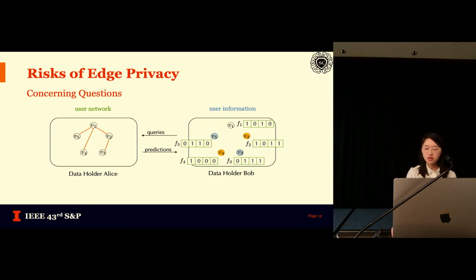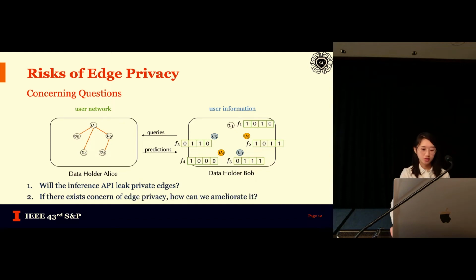Against this background, we are particularly concerned with the risks of edge privacy. Even though this solution is designed to protect the edges from being leaked, how effective is this solution? Will the inference API still leak the private edges? Second, we wonder whether the risks can be ameliorated if there do exist concerns of edge privacy.